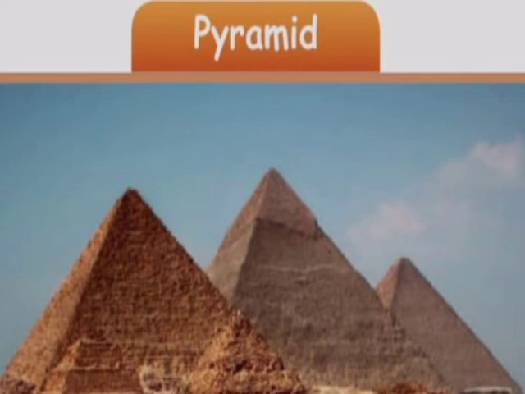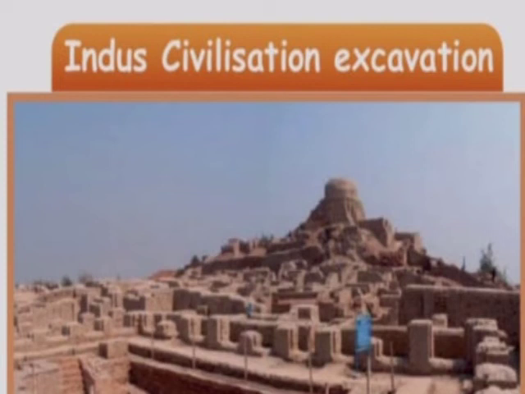Next we are going to see about the Indus civilization. What is civilization? Civilization means the society, culture and way of life of the people of a particular area.